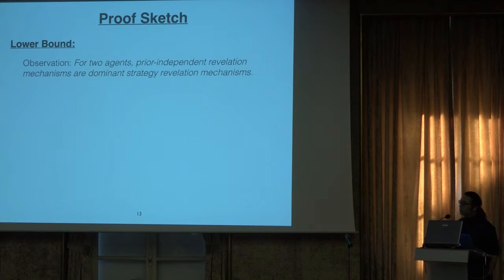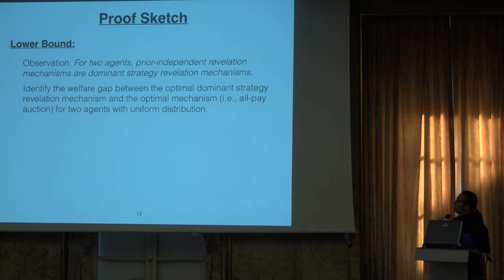And for the lower bound, we start with the observation that for the two-agent setting, the prior-independent revelation mechanism must be a dominant strategy revelation mechanism. And based on that, it suggests that if we can get a non-trivial welfare gap between the optimal dominant strategy revelation mechanism and the optimal mechanism, it will directly imply a lower bound for our question.